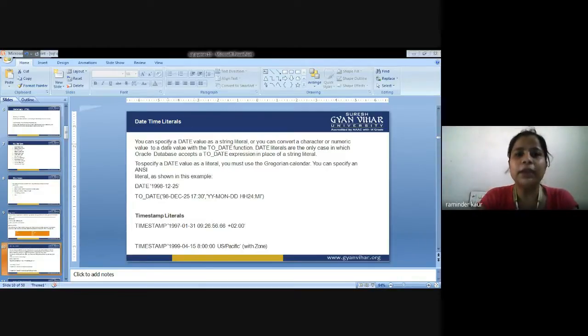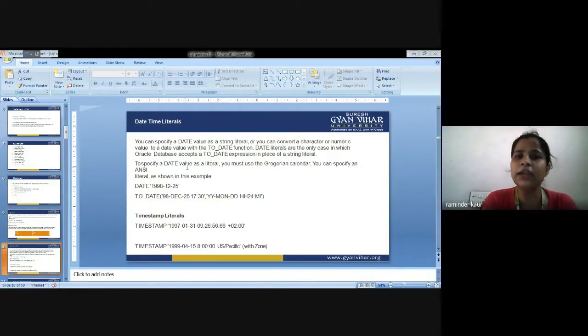So with date time literals, you can specify a date value as a string literal, or you can convert a character or numeric value to a date value with the TO_DATE function. Date literals are the only case in which Oracle Database accepts a TO_DATE expression in place of a string literal. String literal means a fixed string value, and TO_DATE means to date, which date, a to-date expression.